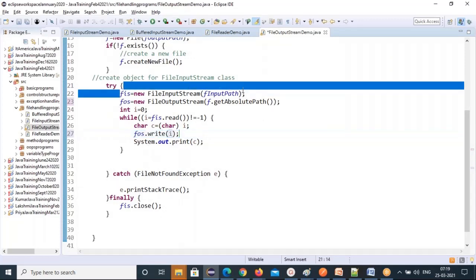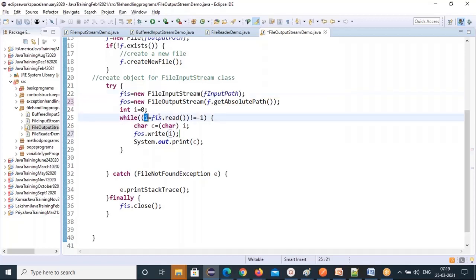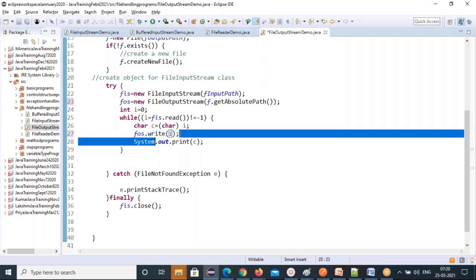So reading from this file, this is the reading. The read method you called, and you read and store. And every byte of data I read, I'm writing to the FOS file. Then I'm printing that. It will keep going. If you don't want to print, leave it. But I'm printing whatever data I read. Otherwise, you don't need to print here. Our main objective is writing. So this is the writing process.